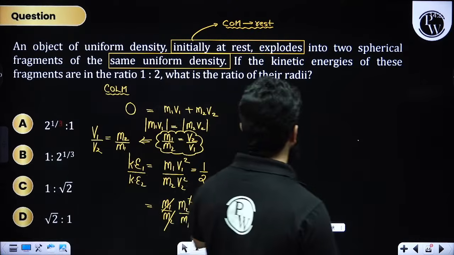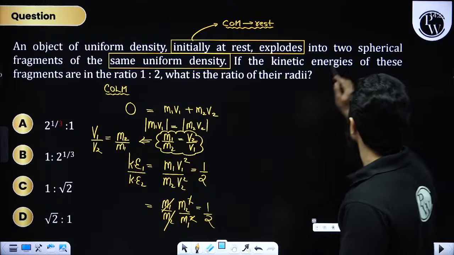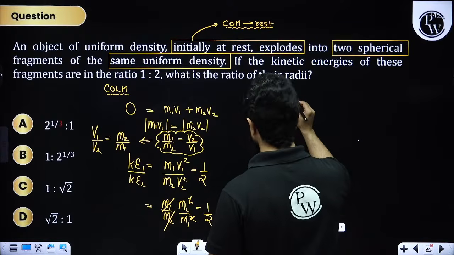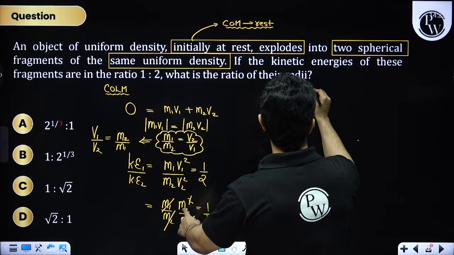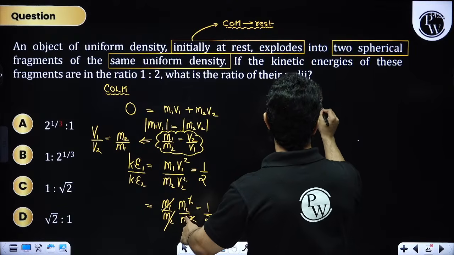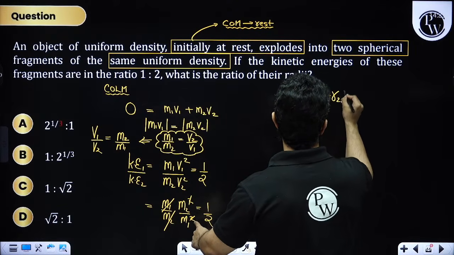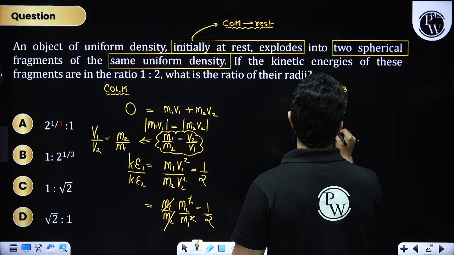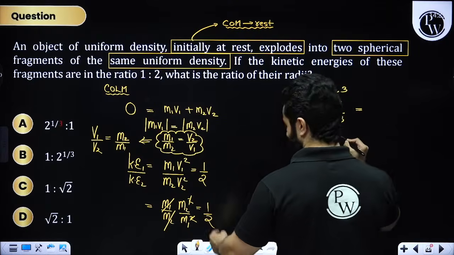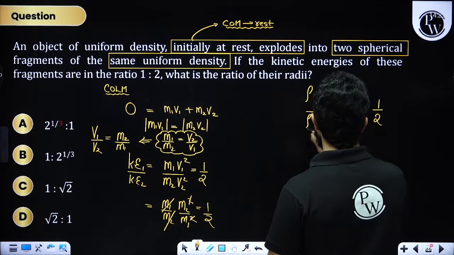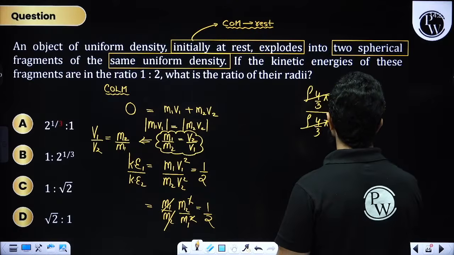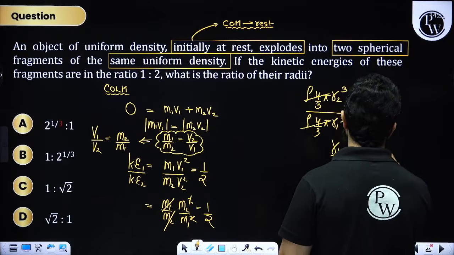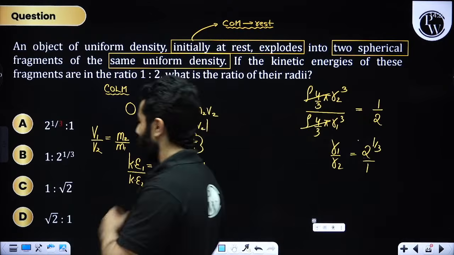And because these are two spherical objects, instead of m2 we are going to write density into 4/3 pi into r2 cube divided by density into 4/3 pi into r1 cube is equals to 1 upon 2. These things can be cancelled out, and I think r1 upon r2 will be 2 raised to the power 1/3. So ratio is 2 raised to the power 1/3 is to 1.